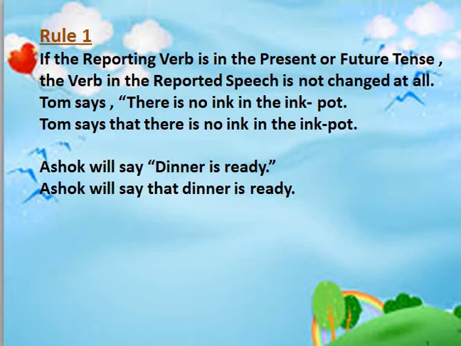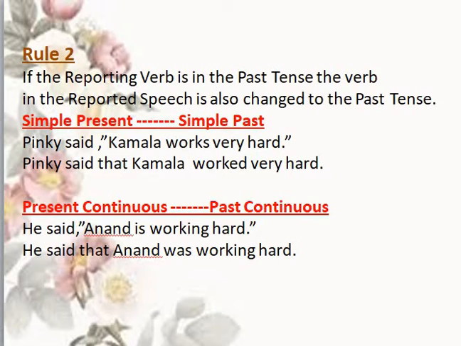Ashok will say, "Dinner is ready." Now will say is used here. That is future tense. The reporting verb is in the future tense. So whatever is there in the inverted commas will remain the same. Ashok will say that dinner is ready. Now let us look at the second rule.